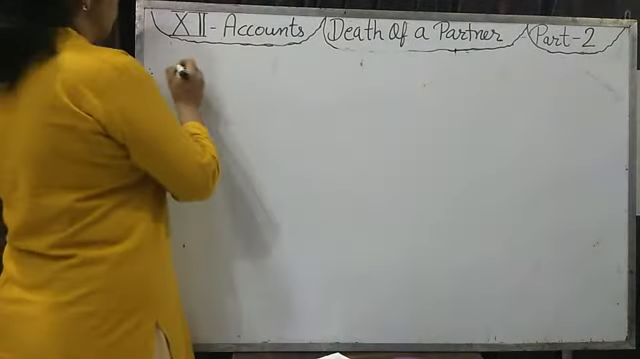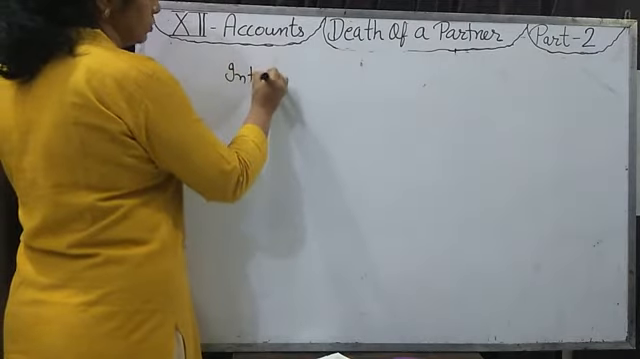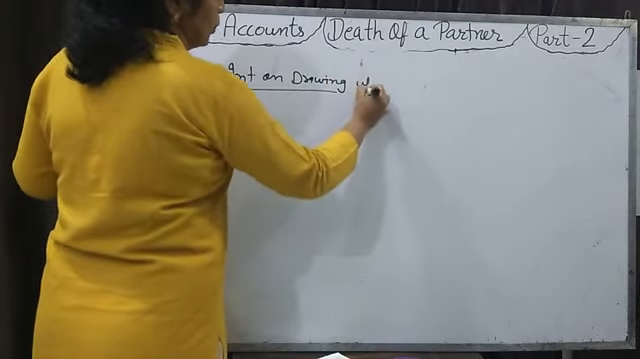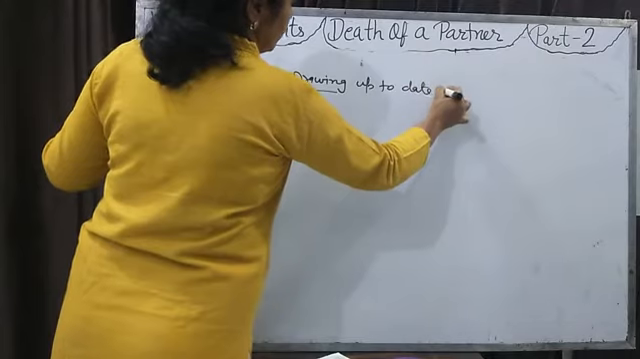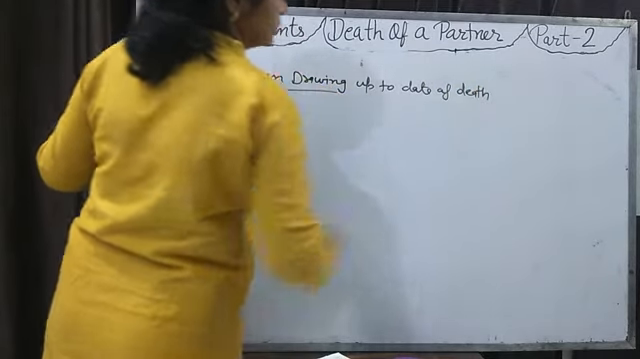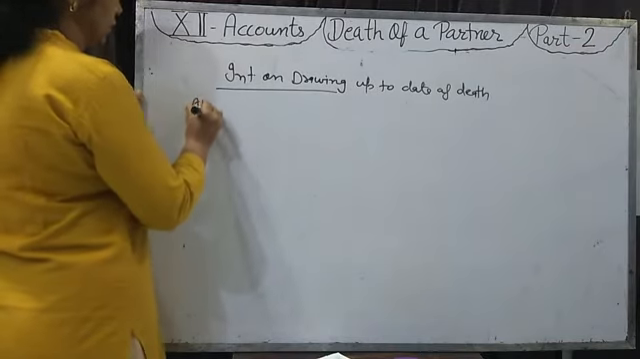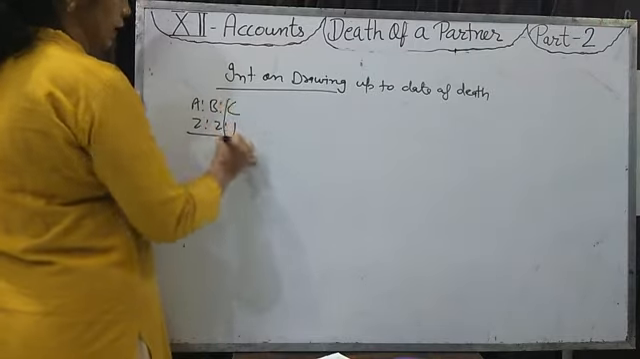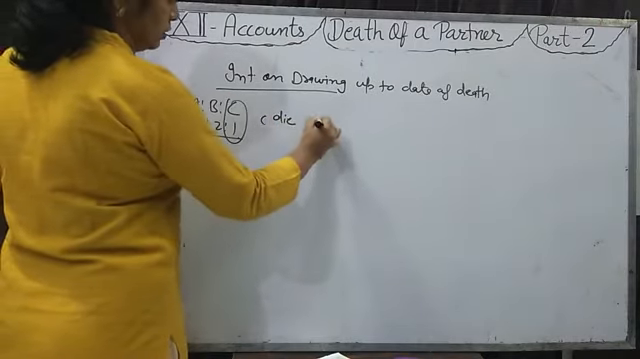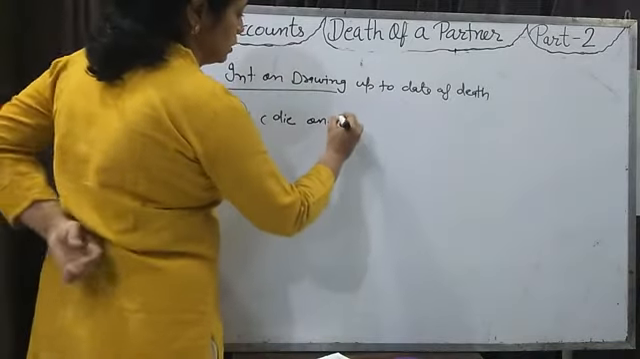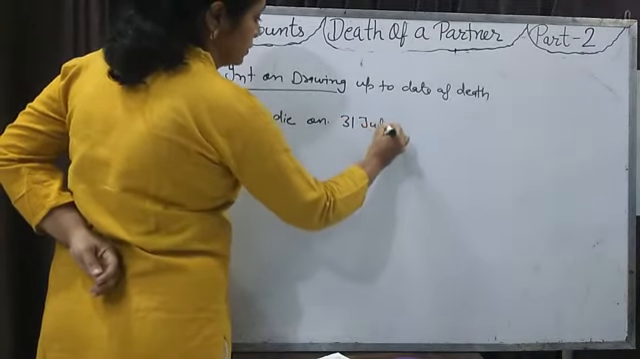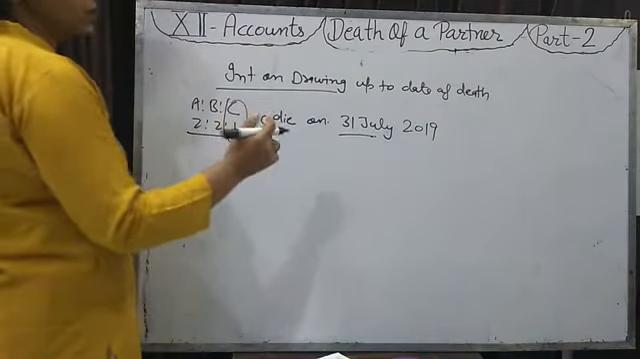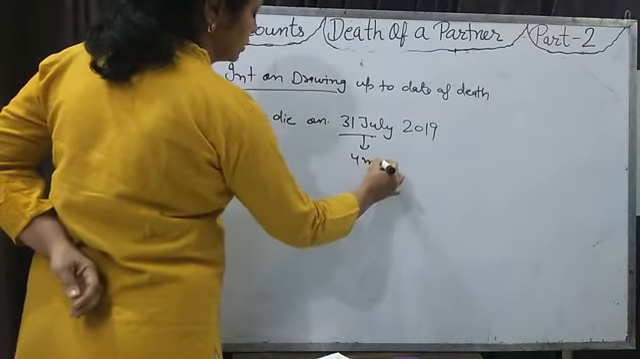Yes students, one topic I also want to share with you is how you will calculate the interest on drawings up to the date of death. If A, B, C are partners with a profit sharing ratio of 2:2:1 and C dies on 31st July of any year, say 2019, that is after 4 months: April, May, June, July.